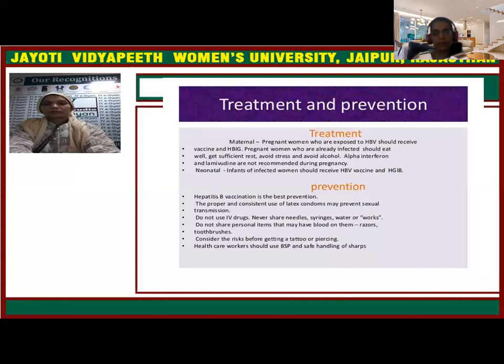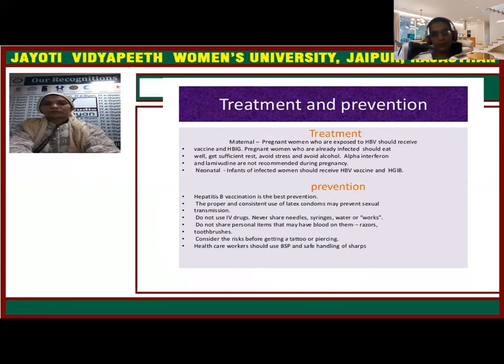Treatment, maternal. The pregnant woman who is exposed to hepatitis B virus should receive hepatitis B immunoglobulin. If the infection is already present, then she should get proper diet, proper rest, avoid stress, avoid alcohol and smoking, and she should have a balanced diet. Adequate rest is very important for a pregnant female with hepatitis B. Whenever the delivery occurs, the neonate should be vaccinated with the hepatitis B vaccine and hepatitis B immunoglobulin.